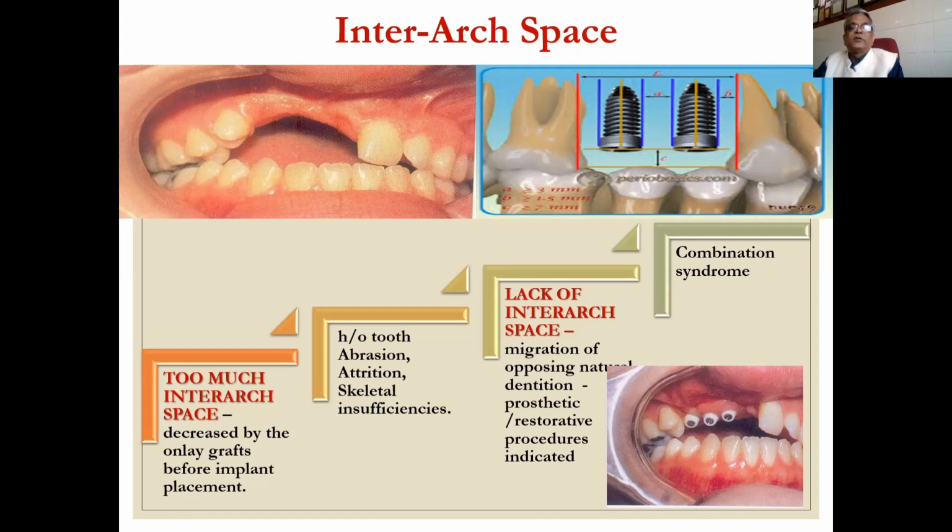Because of tooth abrasion, attrition, or skeletal insufficiency, there may be attrition of the teeth and migration of opposing natural dentition or prosthetic restorative pressure indicated. If arch space is lacking, then we have to restore it by different treatment modalities. And you know combination syndrome: when a patient has lost posterior teeth for a longer time, the vertical jaw relation collapses and the mandible grows forward. So this is combination syndrome. We have to treat it before planning any implant.